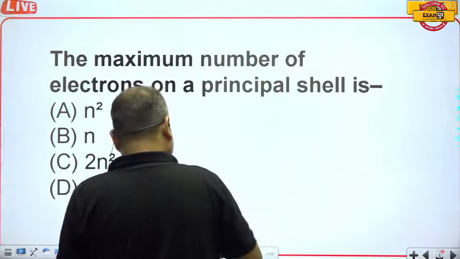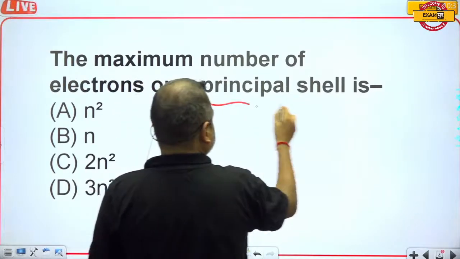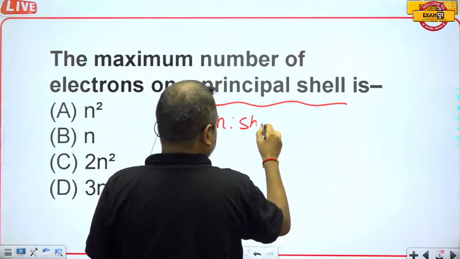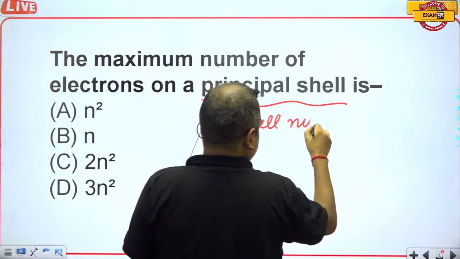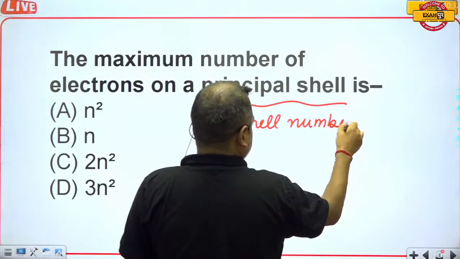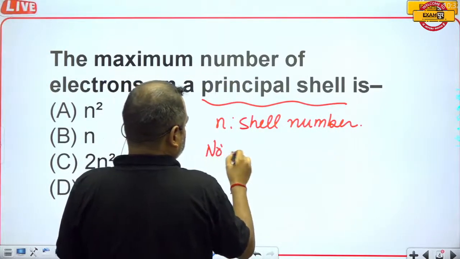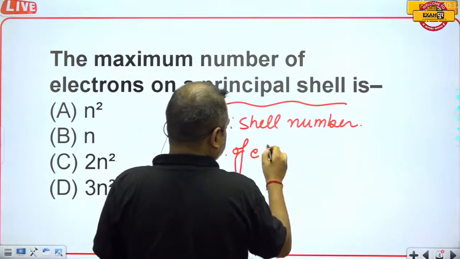But when we talk about the shell number, then obviously the number of electrons is given by